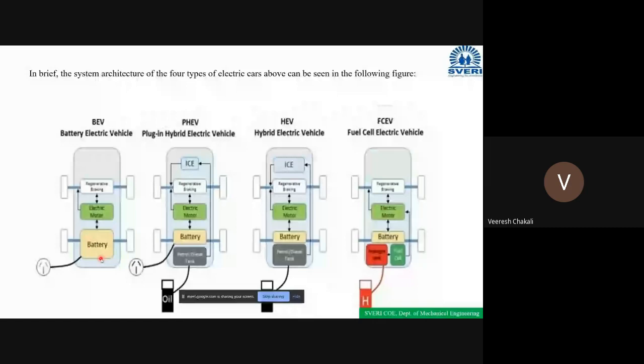Is the concept clear? Yes, sir. Clear. Okay. Why are we calling it a battery operated electric vehicle? Because this vehicle is operated through only battery. That's why this vehicle is called a battery operated electric vehicle, BEV.